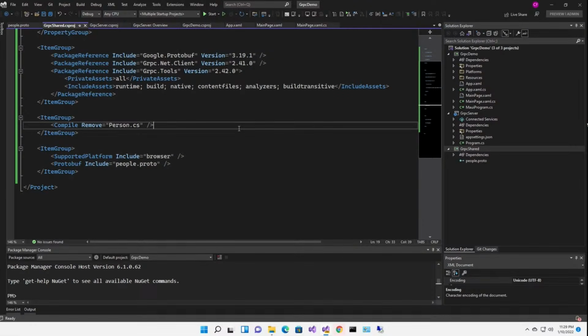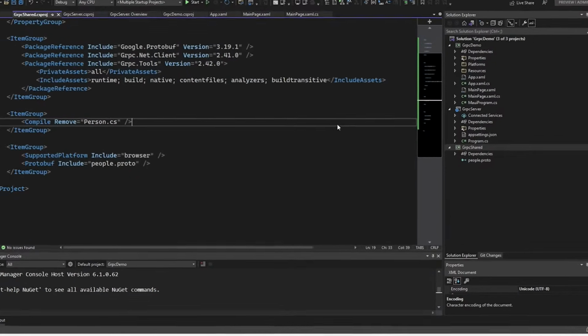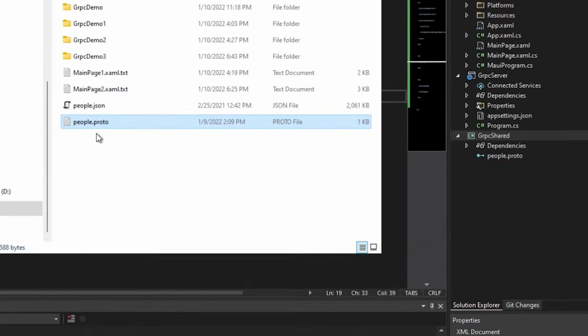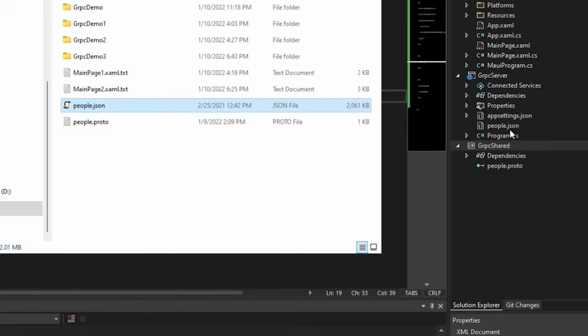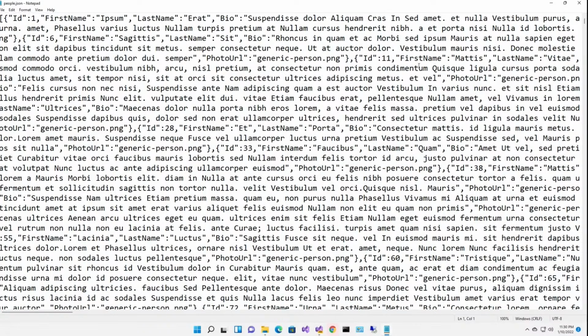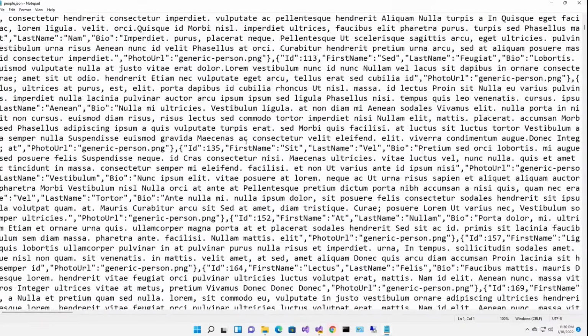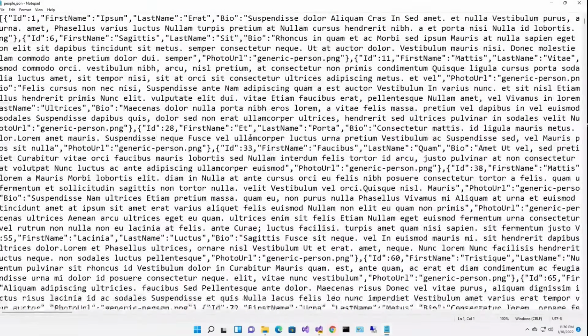All right, now we have to have some data to retrieve. So I've created a JSON file called people.json. I'm going to add it to the server. And there it is. Now, I know you can't read it, but this is 5,000 person records that have been serialized into a JSON file, into an array.